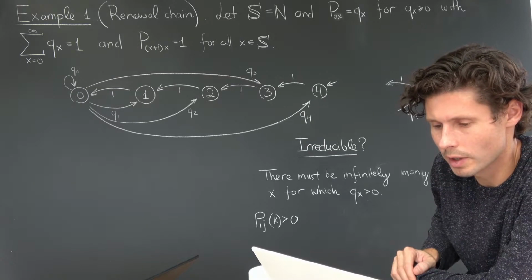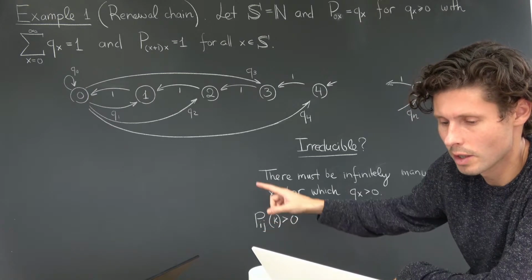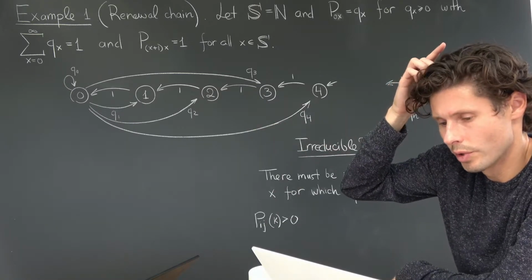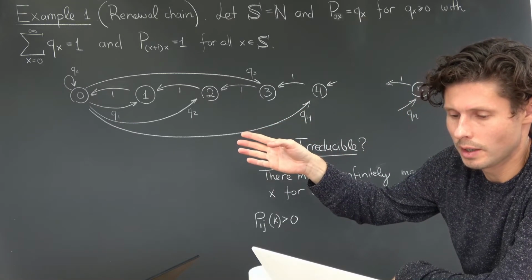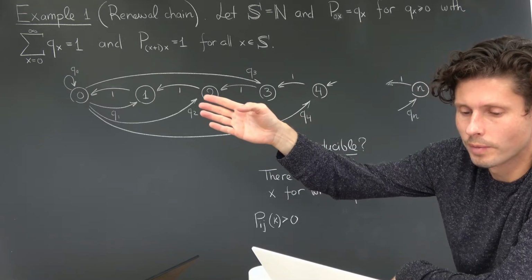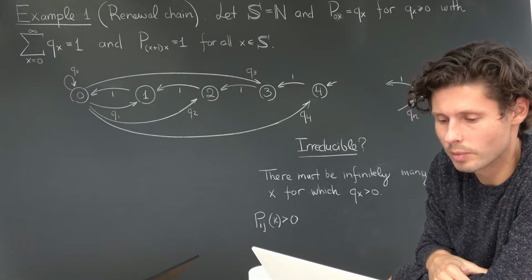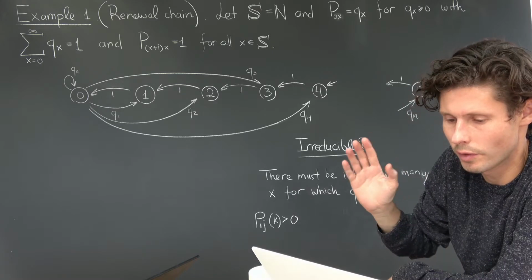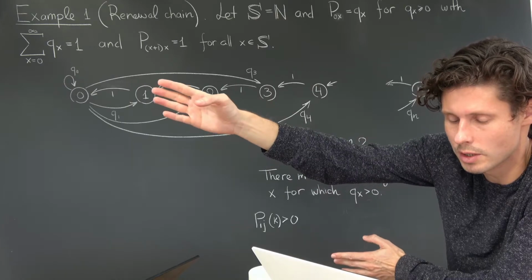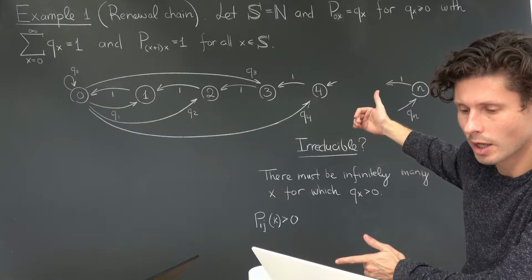So it seems reasonable to say that the only difficulty is going to be when i is less than j, so i is on this side and j is somewhere to the right. And here we can almost reduce the problem by observing that from i we're always going to move to state 0, and j is now going to be on the way because j is greater than i. So the first thing that's going to happen is that from state i, we're going to go to state 0, and then at this point we have a chance to reach state j.